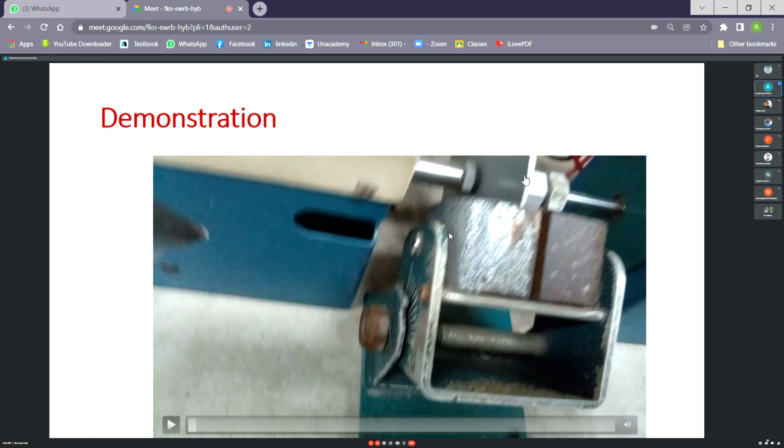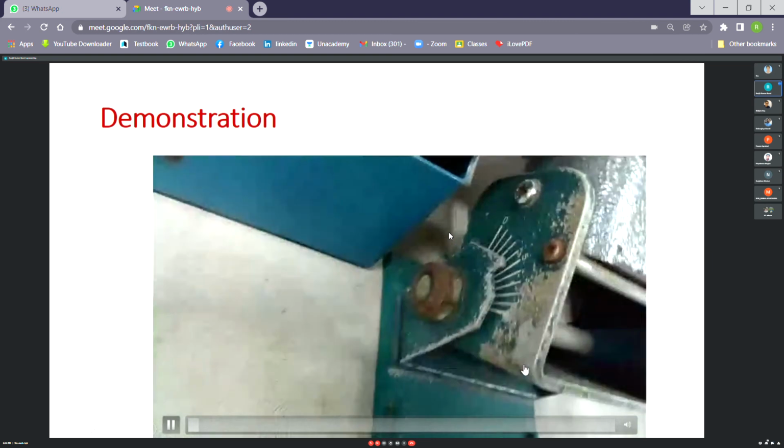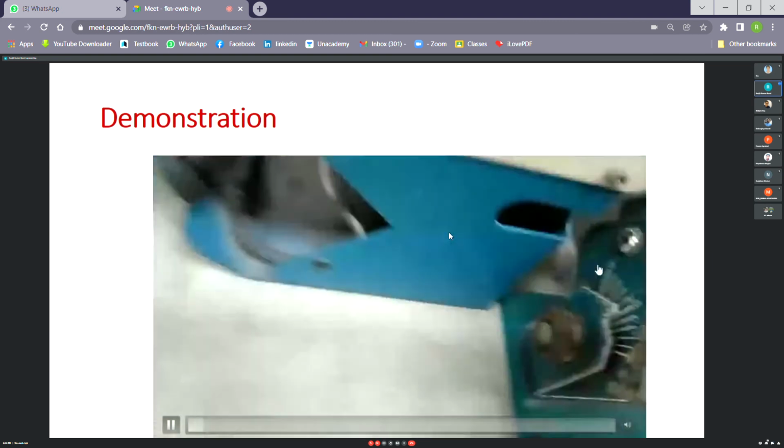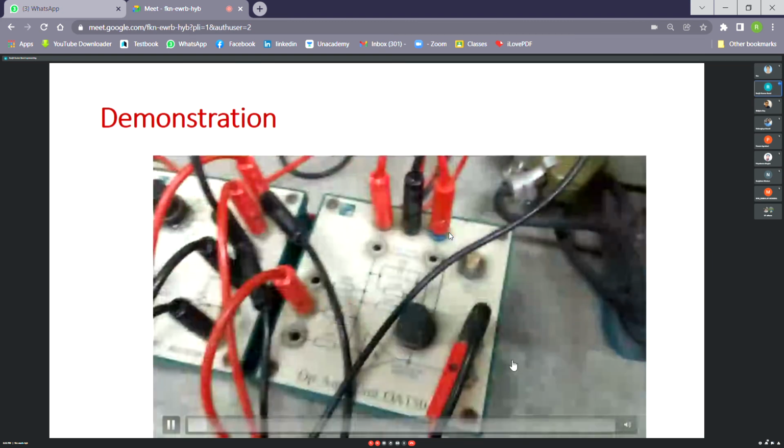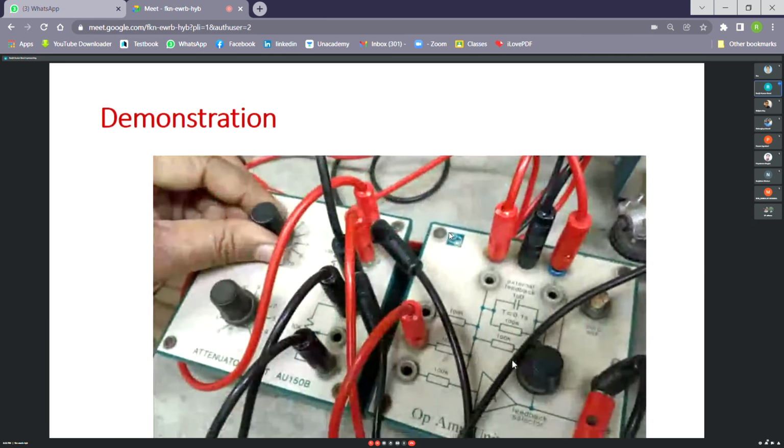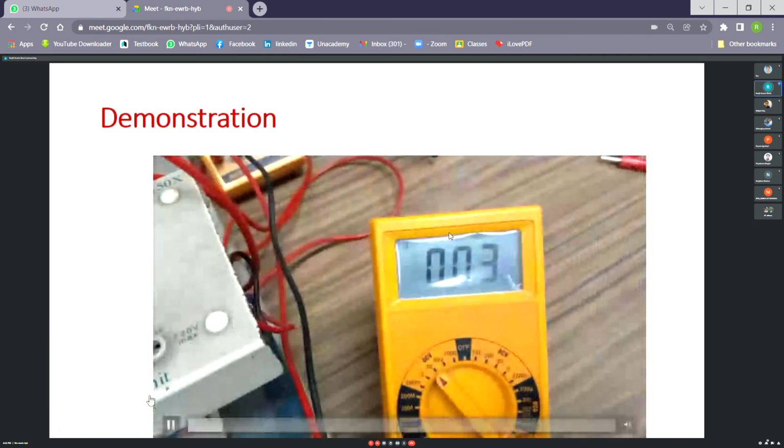Most of the flux will cut this aluminum disc. So it is movable. Input voltage is provided by these potentiometers. Just by rotating the potentiometer, you can change the value of E.